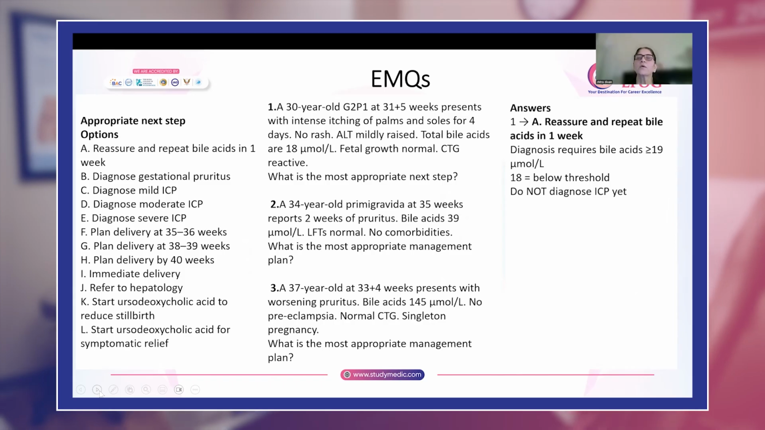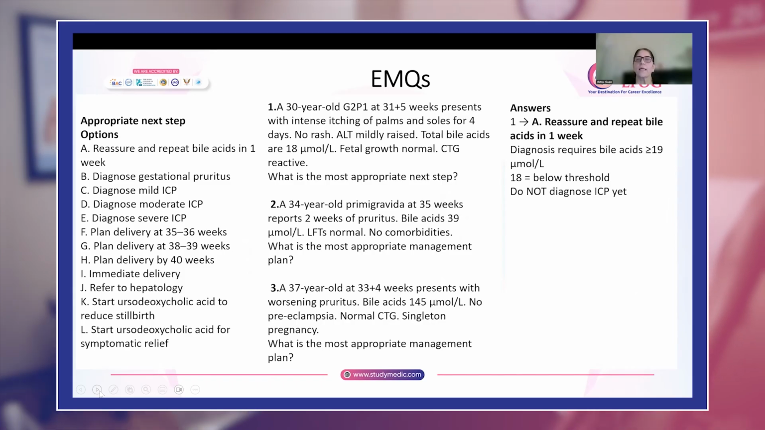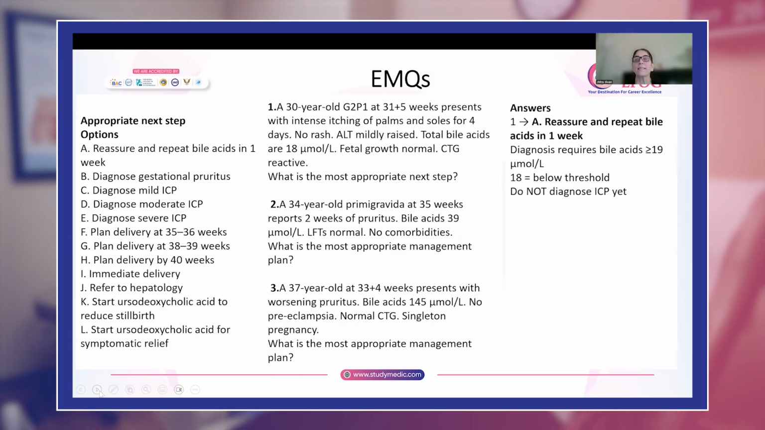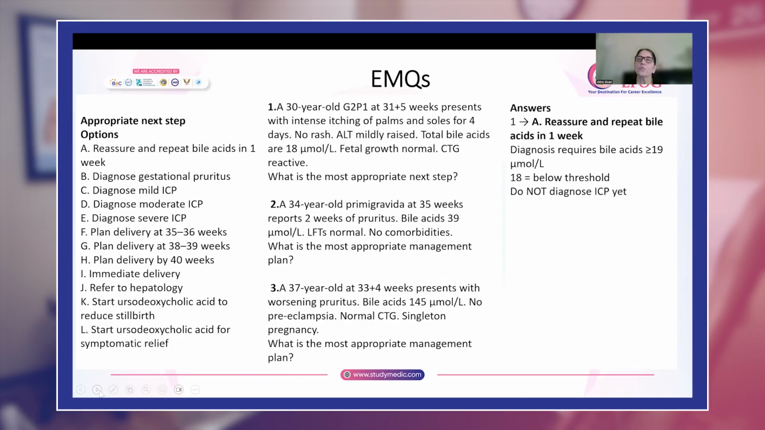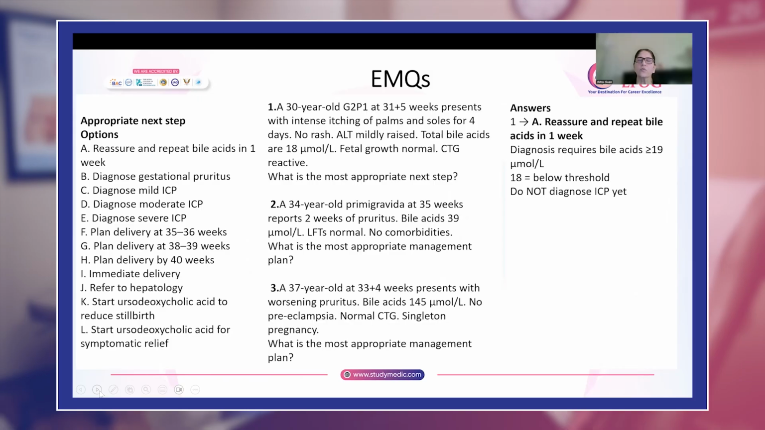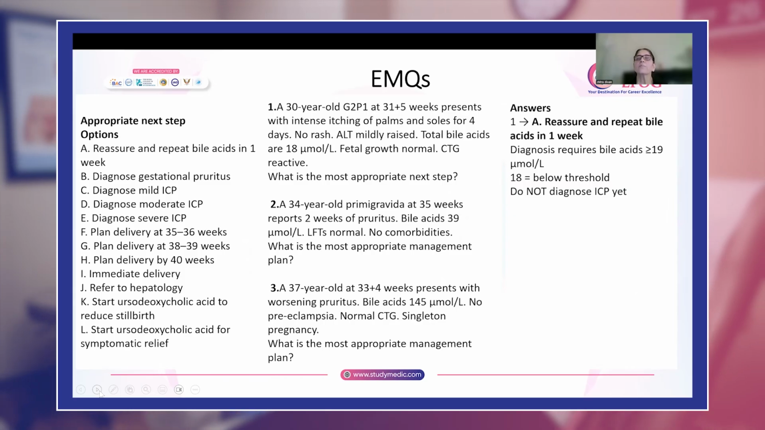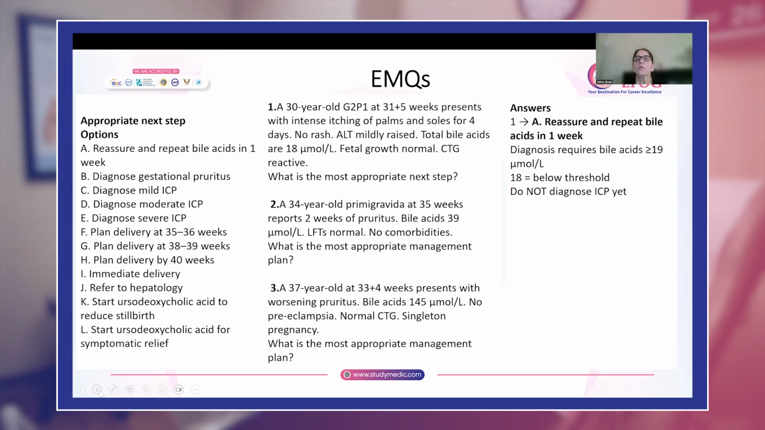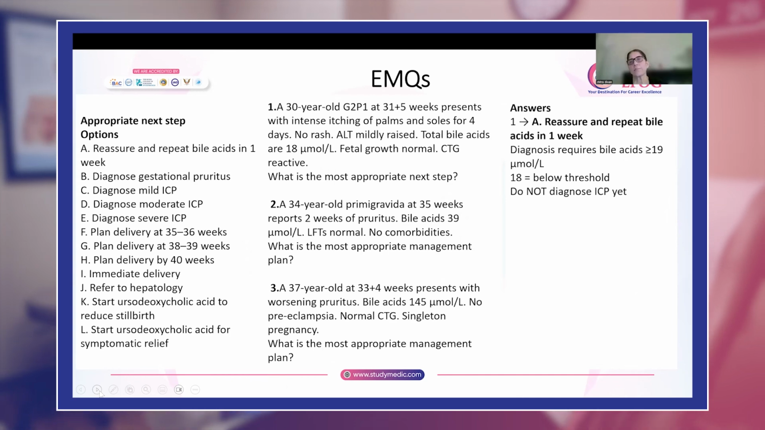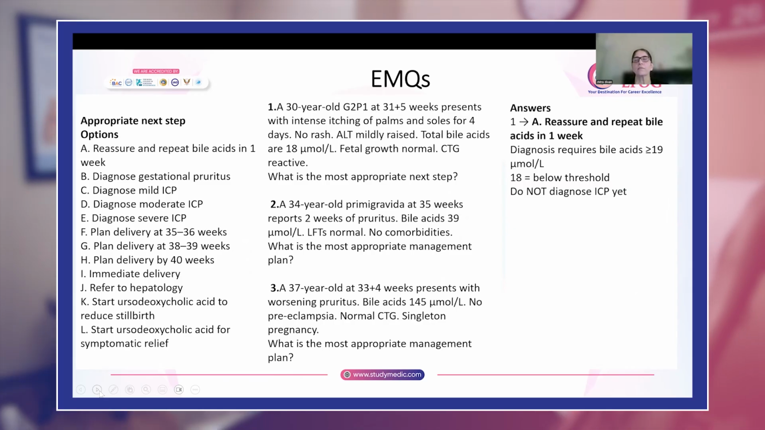Gestational pruritus, you will diagnose if the bile acids are below 19. If it is more than 19, you will diagnose intrahepatic cholestasis of pregnancy. But you want to make sure that the bile acids remain below 19. Okay, so you will repeat it after 1 week, and if it is still in the same range, you can reassure her and tell her that this is gestational pruritus.